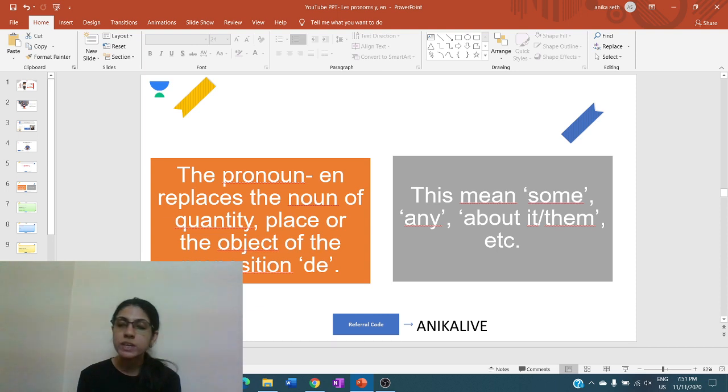So with the pronoun y, we were replacing à plus the noun to go to a place. So the preposition à plus the noun. Here we are using the preposition de plus the noun. So this means some, any, about it, about them, etc. There can be a few meanings of this pronoun, some of which are some, any, about it, about them, etc.